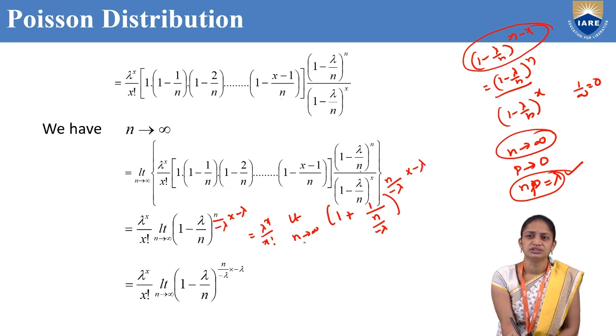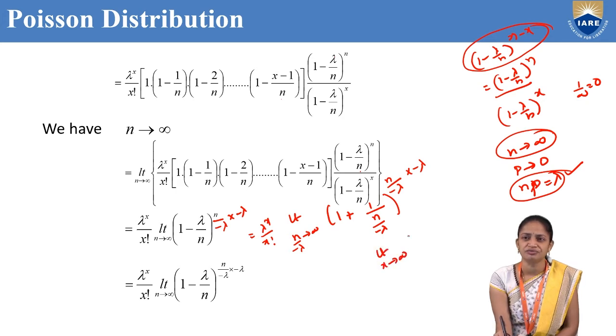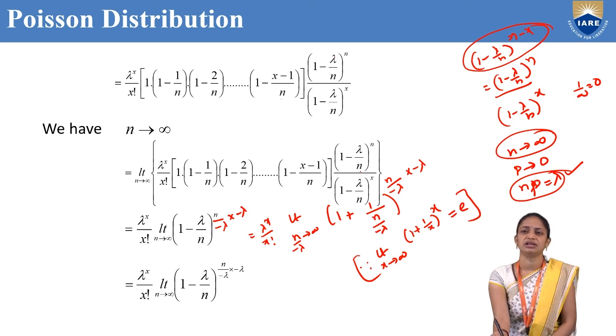If n tends to infinity, then n by minus lambda tends to infinity, so this is in the form of limit x tends to infinity 1 plus 1 by x whole power x, that is nothing but e. Here we have the formula: limit x tends to infinity 1 plus 1 by x whole power x equals e.